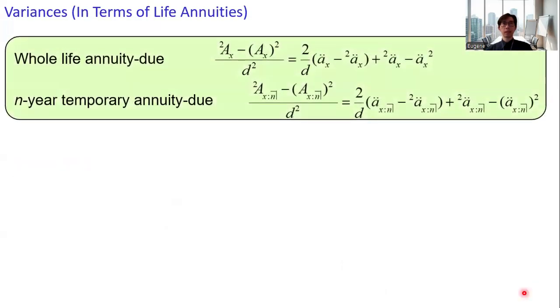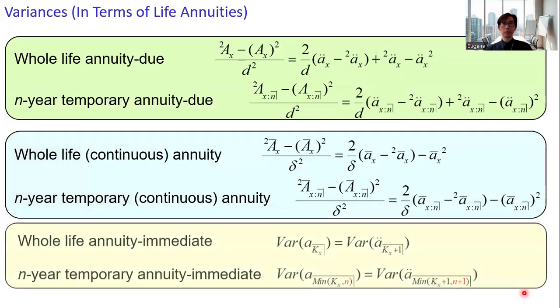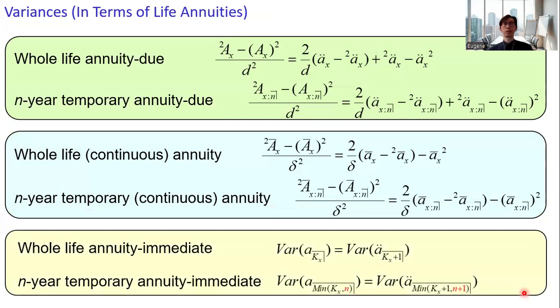All right, these are the expressions for the variance of annuities. And in fact, we don't need to memorize the expression in terms of annuities. As long as we can get the relationship between the annuities and the insurance, then we can directly calculate the variance of annuities in terms of the insurance.